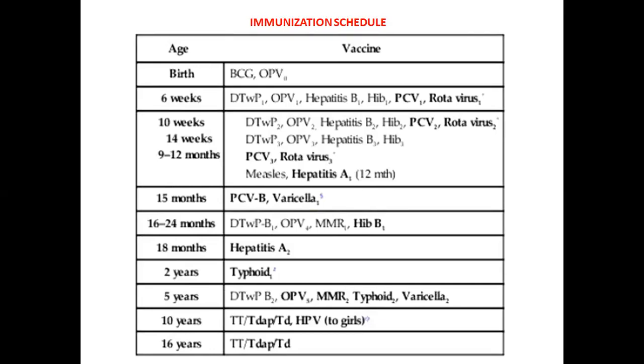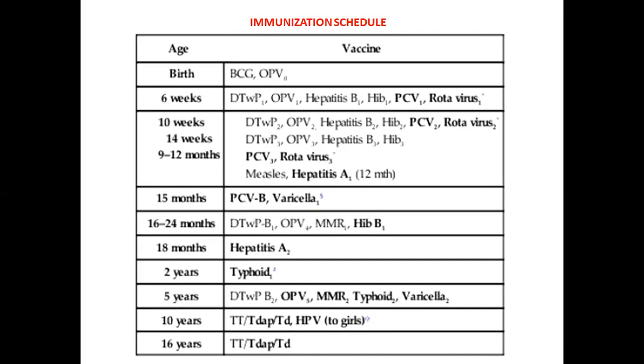Coming to the immunization schedule. At which age, which vaccines are given? At birth, we'll give BCG vaccine, that is intradermally, at the deltoid muscle. Then OPV, 0 dose. We count this as 0 dose because we give it on the day on which the baby is born. So on the day on which the baby is born, we give BCG and OPV 0 dose.